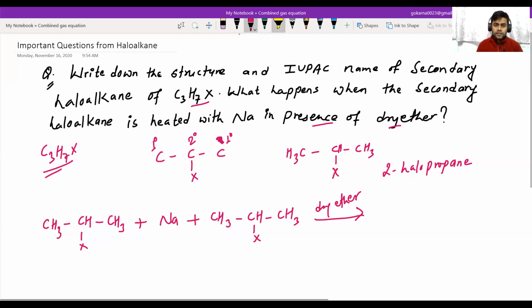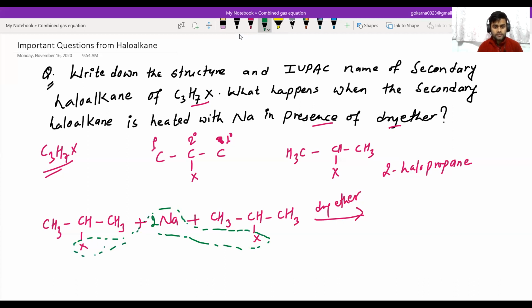Now sodium bonds with this halogen, and the bond is broken here. Here is also a halogen. So sodium forms NaCl as a byproduct, but since we have X, we write NaX. The remaining parts, CH3, CH and CH3, CH, bond together, CH3 with CH3.